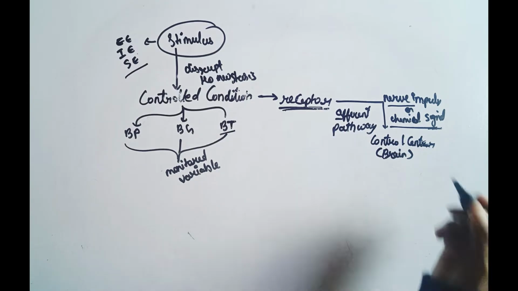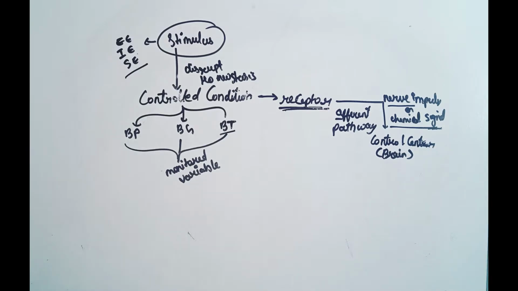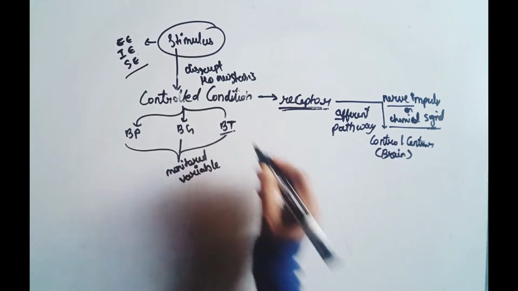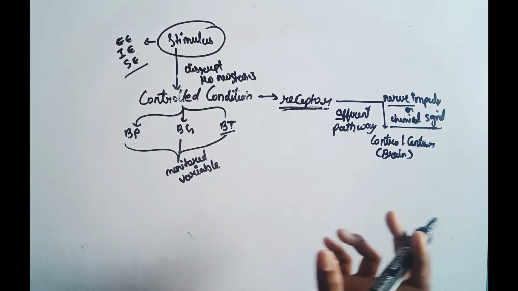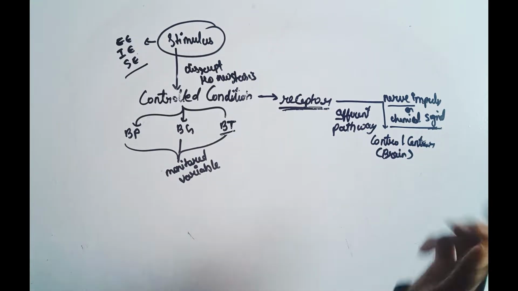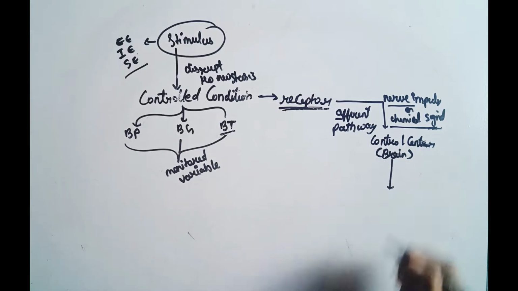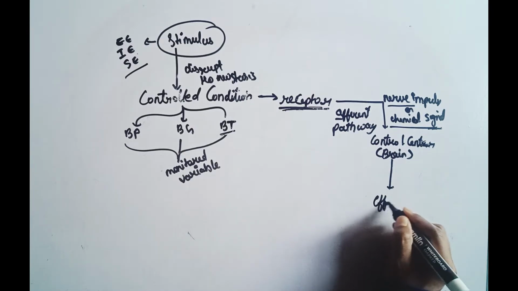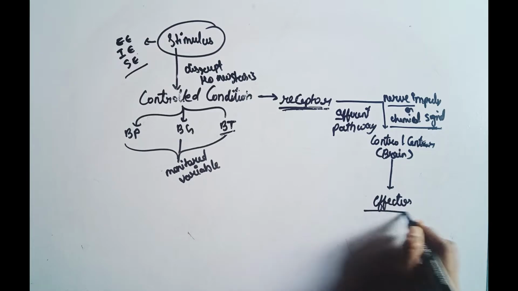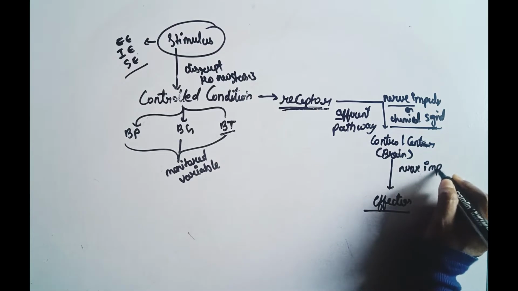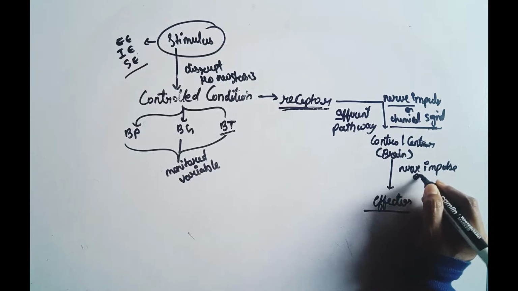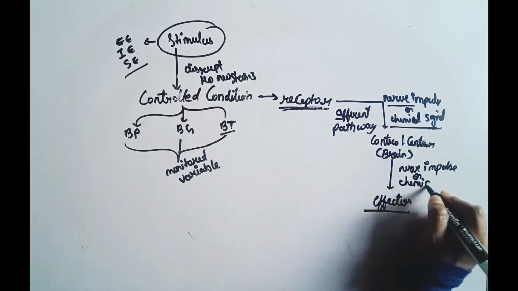Next, the control center interprets this information: the body temperature has decreased. The receptor sends the information, and then the control center sends it to the effector by nerve impulses or chemical signals.